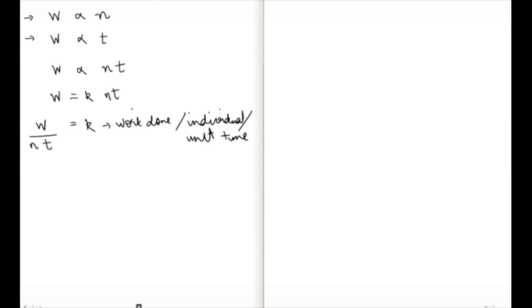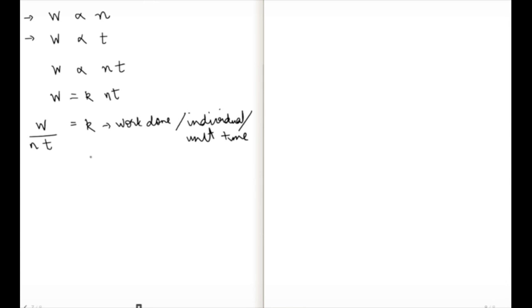So what exactly does this mean? Work done per individual per unit time being constant means that individual output or individual productivity is constant. Which brings me back to my original assumption that if I have 4 people, it doesn't matter if I pick the first one or the second one or the fourth one, they will all be able to produce the same amount of work in the given time. So that's exactly what we mean by productivity across individuals being constant.